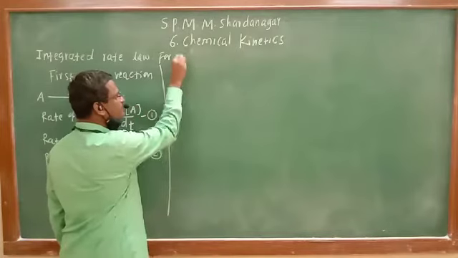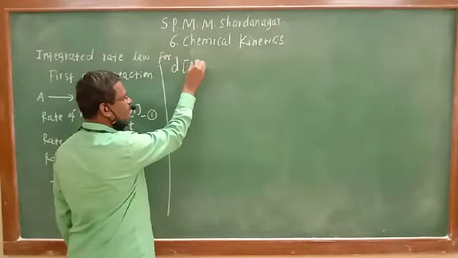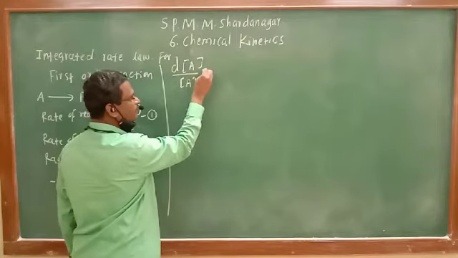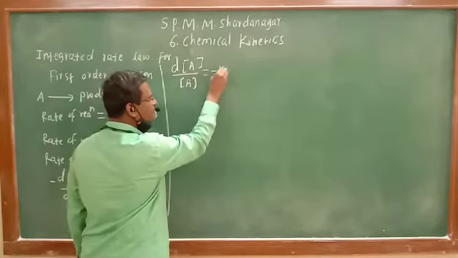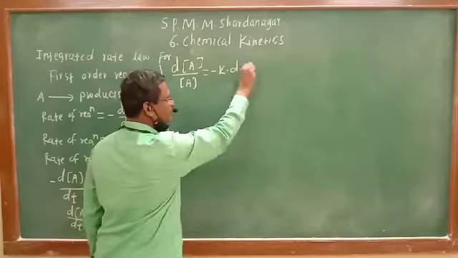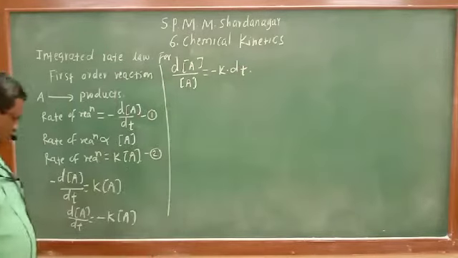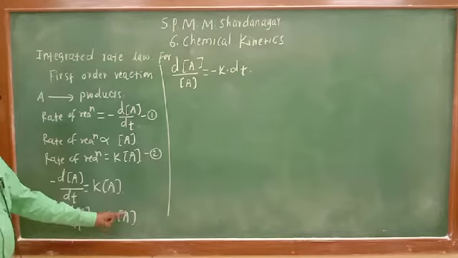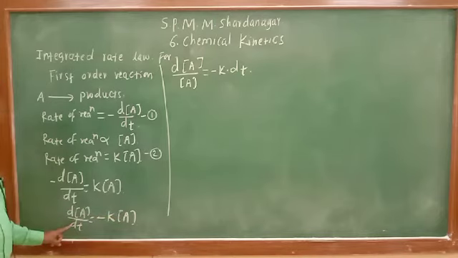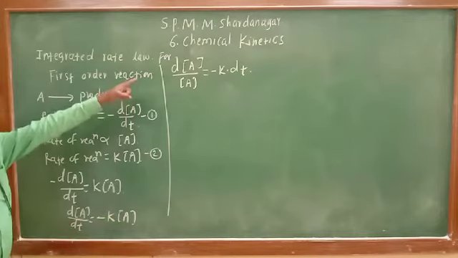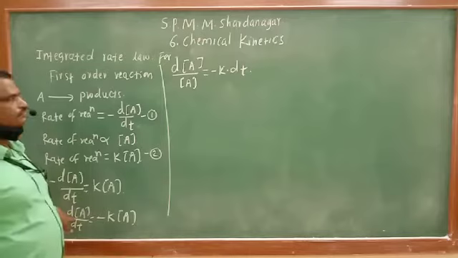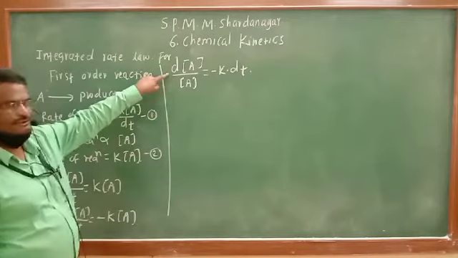It is like this: d concentration of A divided by concentration of A will be equal to minus K dt. Rearrangement: dt is taken on the right side and A on the left side. That is the rearrangement of this equation.